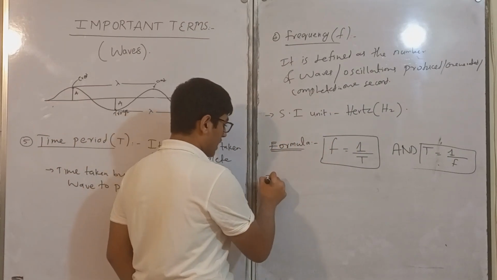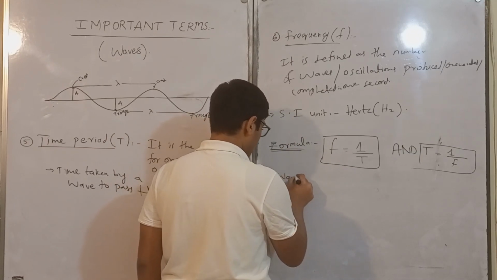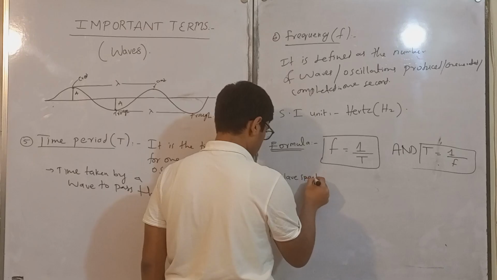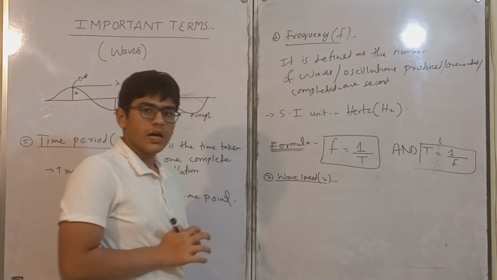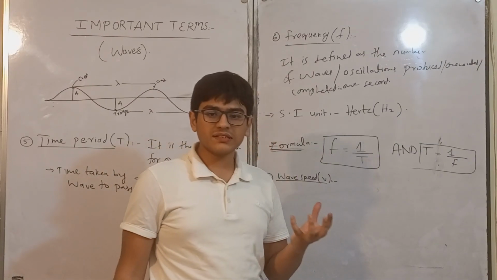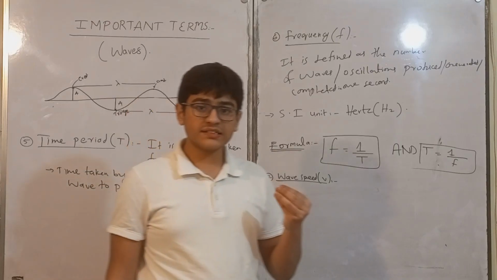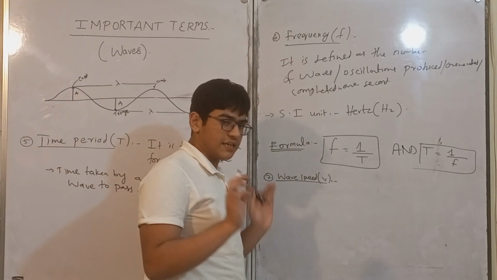Our seventh important terminology is wave speed, represented by small v. In kinematics, it is studied that speed is the distance traveled by a body per unit time. Similarly, wave speed is the same thing.